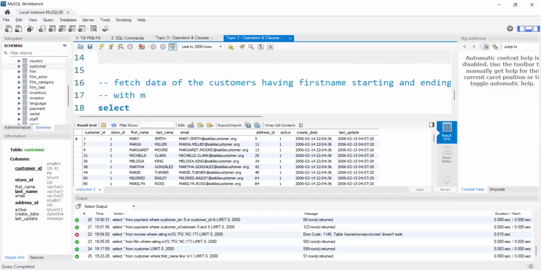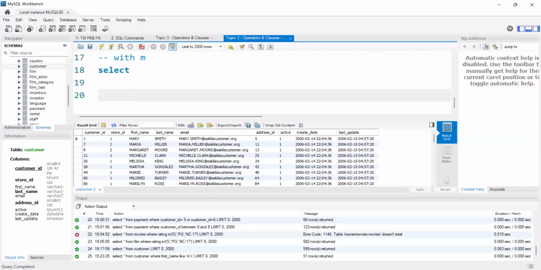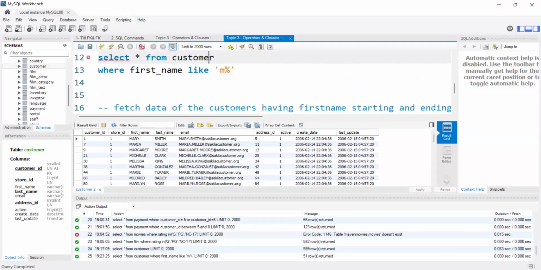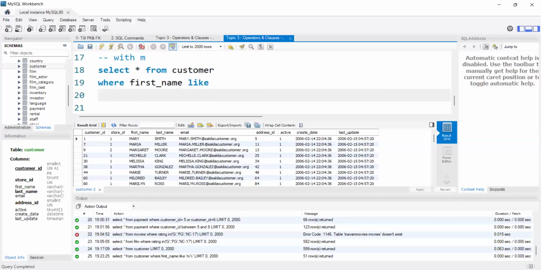So here I want to display in my first name only, there should be M first. I mean, starting and ending characters should be M. That means I will say simply select star from customer where first name like. Till here the concept is same, right? Here what I need to do, first I need to give the quotes, and inside the quotes I'm saying my starting letter should be M. In between I can have any number of characters, and my last ending character should also be M, right?